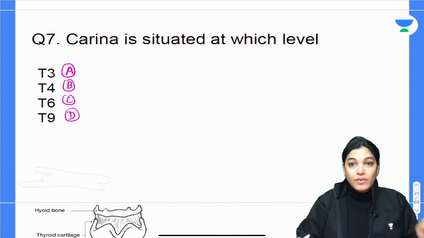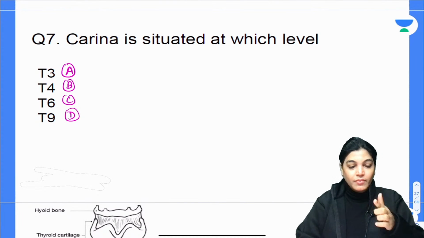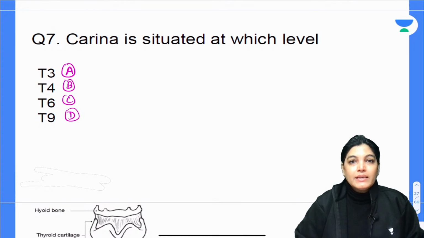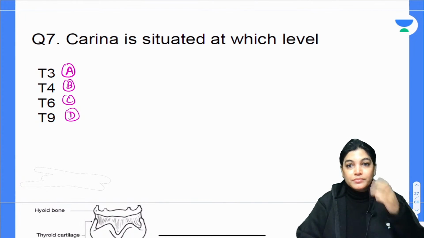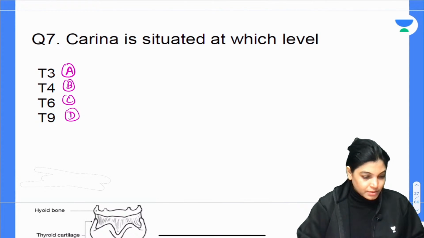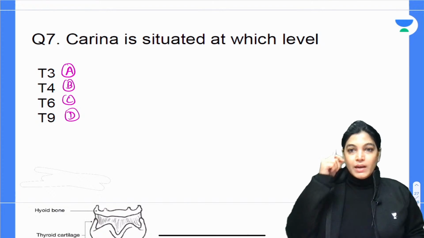Okay. So according to you, which is the correct answer? A, B, C or D? Carina is situated... This is a direct MCQ. You have to know what the word carina signifies. Okay, my dear aspirant, please mark the correct answer.